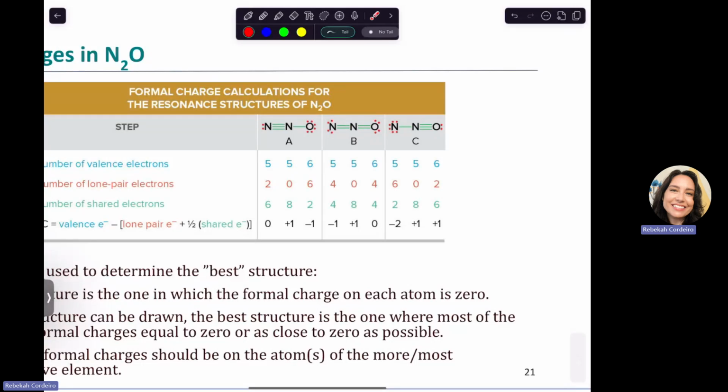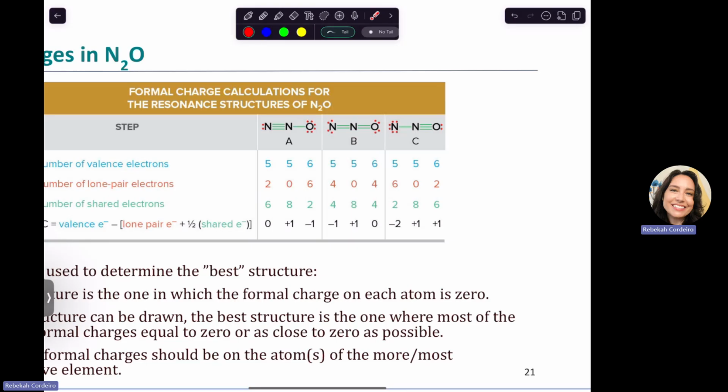The one that I did in the middle was the -2, +1, and +1. And then for the one on the right you should have gotten -1, +1, and 0. So already A and B look better because we have more zeros. The one I did has no zeros, so that one's not as good. So let's throw that one out. Now I have to make a decision.